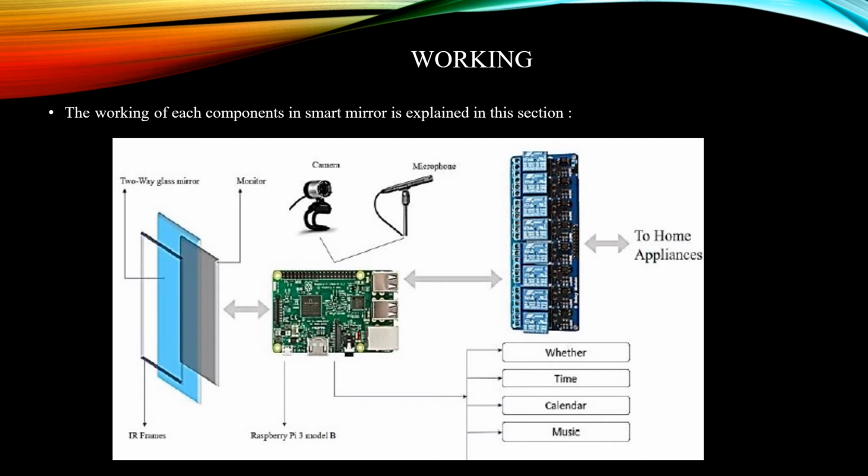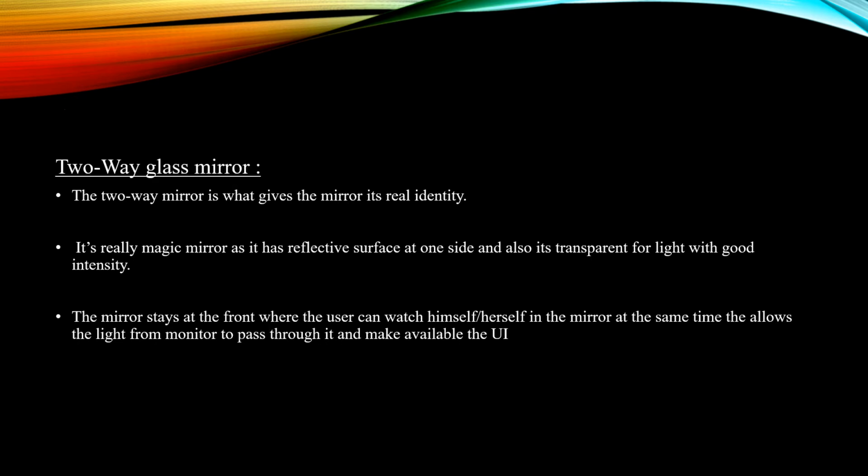We'll be discussing it later. So let's go with the two-way mirror. The two-way mirror is what gives the mirror its real identity. It's really a magic mirror. It has a reflective surface on one side, and also it's transparent for light with good intensity. The mirror stays at the front where the user can watch himself or herself in the mirror at the same time. That allows the light from the monitor to pass through it and make available the user interface.